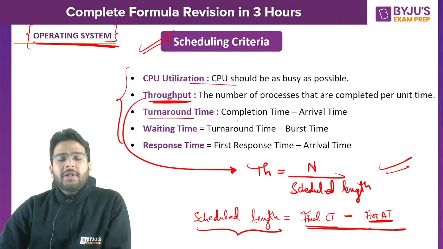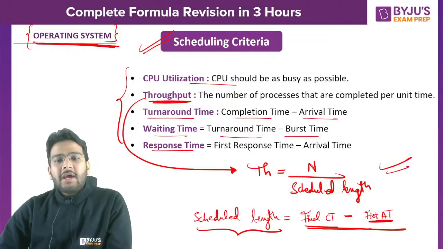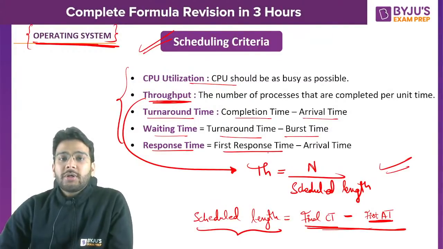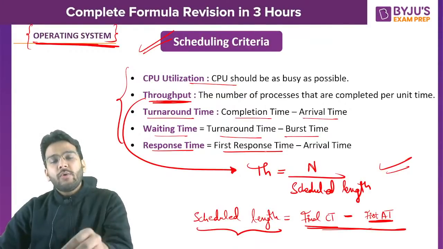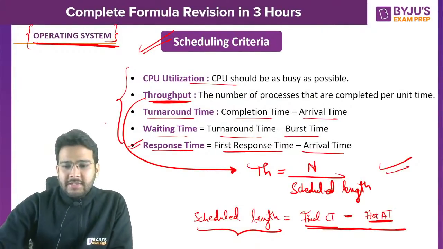What about turnaround time? Turnaround time is completion time minus arrival time. Waiting time is turnaround time minus burst time. Response time is first response time. First response time means first time CPU allocation minus arrival time. That will give you the response time. Is it clear, everyone?